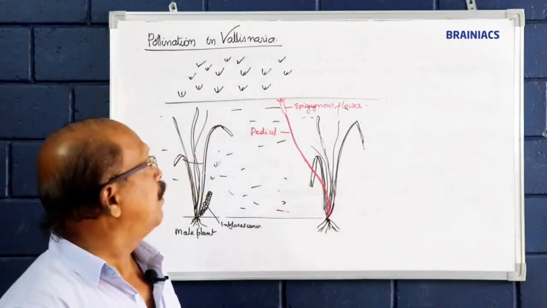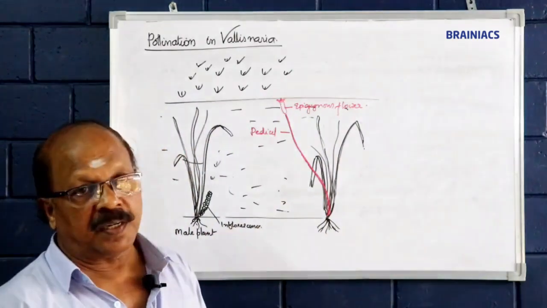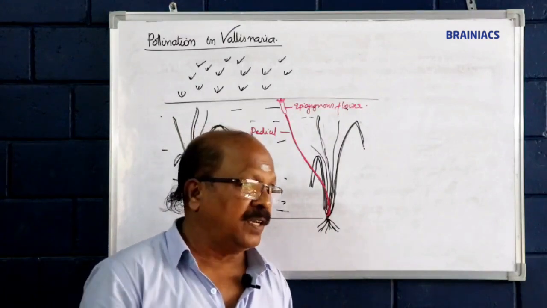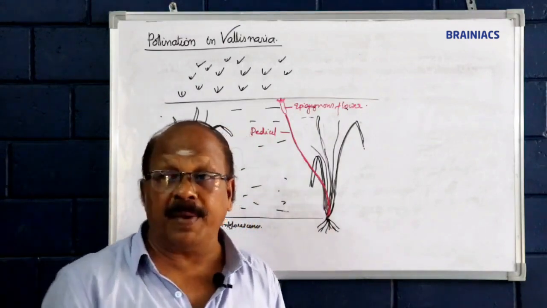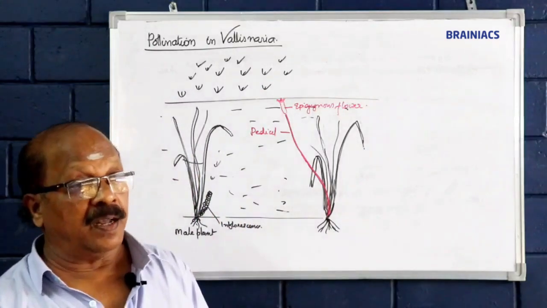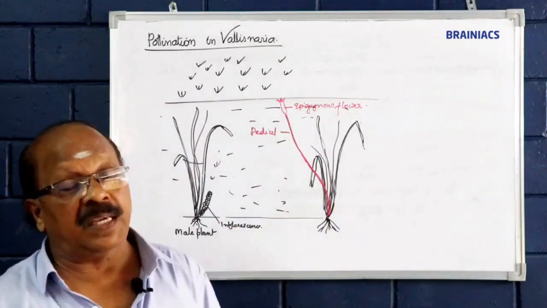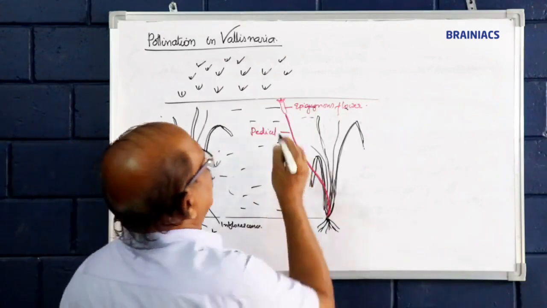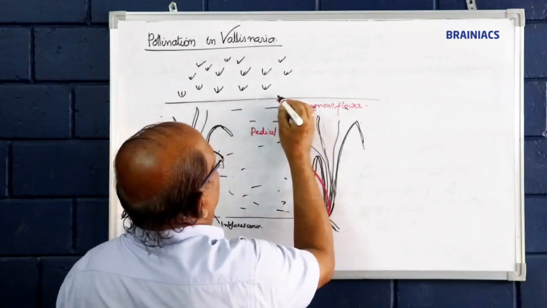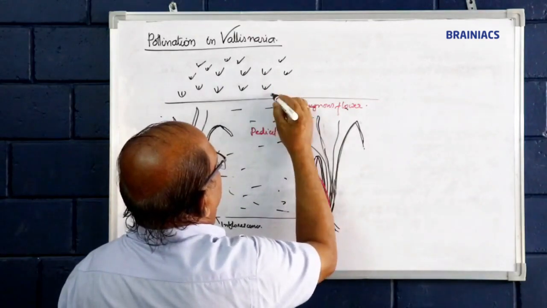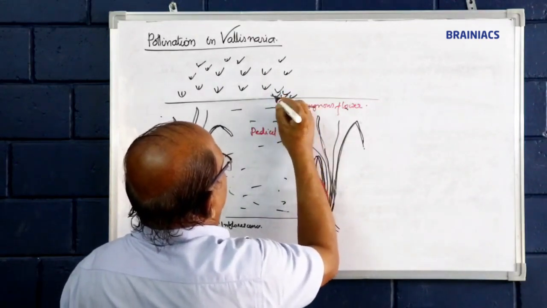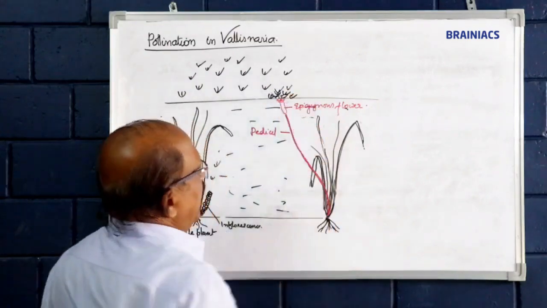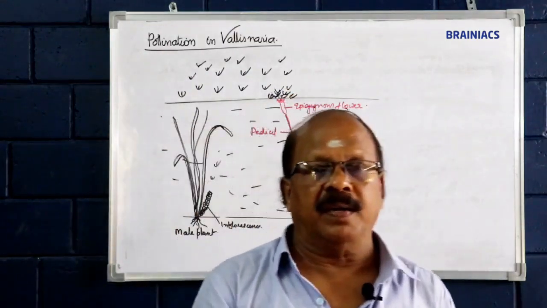As per the winds, waves appear at the surface of the water, so that through these waves the male flowers float in the direction of the winds.